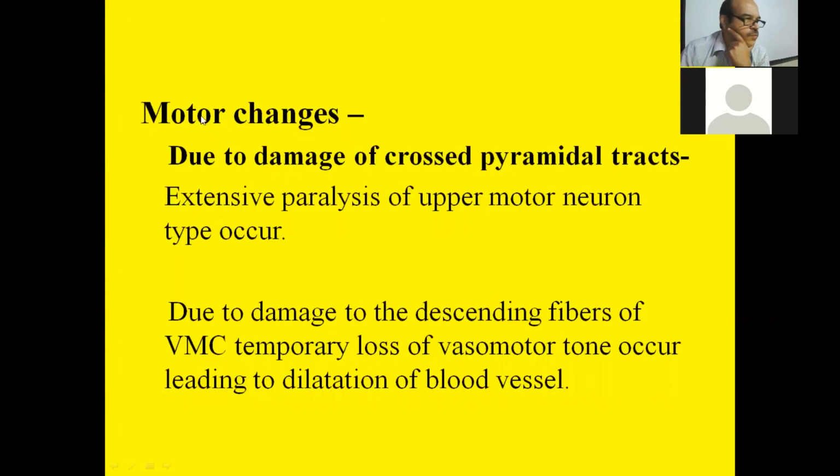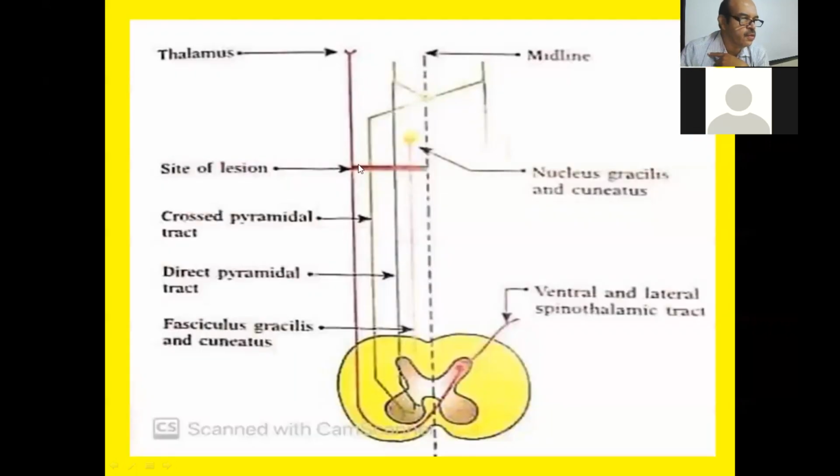The motor changes are due to damage of cross-pyramidal tract, extensive paralysis of upper motor neuron type. See, here we can see that this is hemisection of the spinal cord. The site of lesion can be seen. This is hemisection.